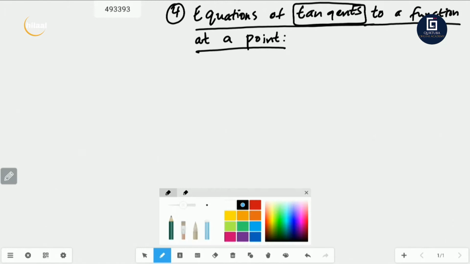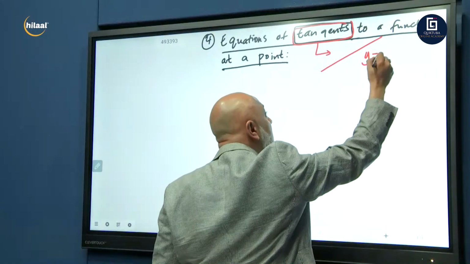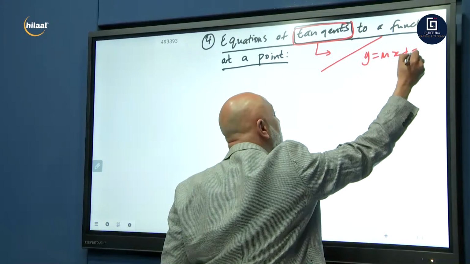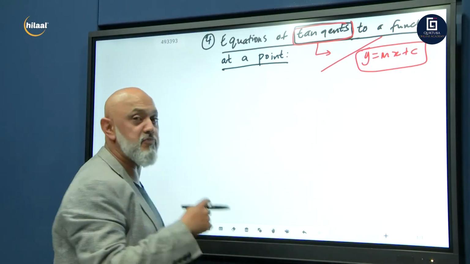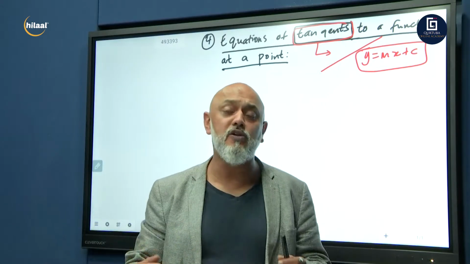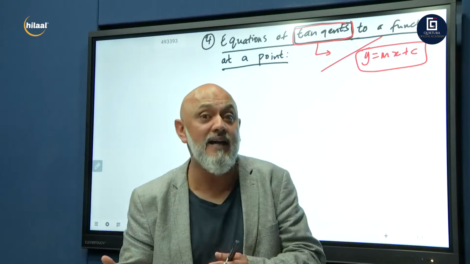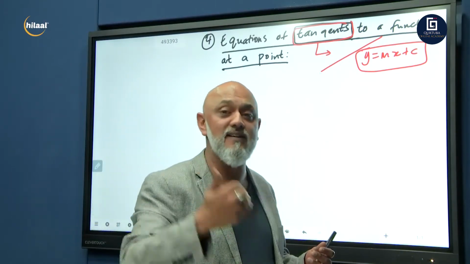Now, you know a tangent. That's why I highlighted it here. I squared it off. A tangent is a straight line. And we know that the equation of a straight line is given by y is equal to mx plus c. It's part of calculus, so we're going to be using the derivative, using differentiation, to find the gradient at a point.